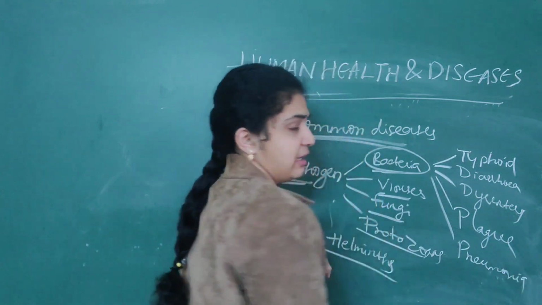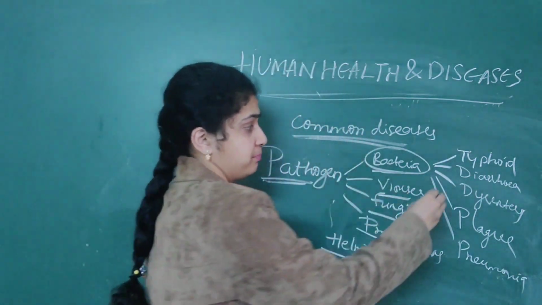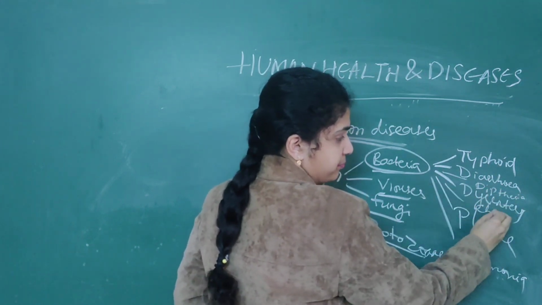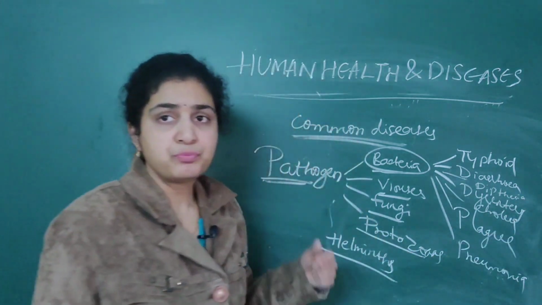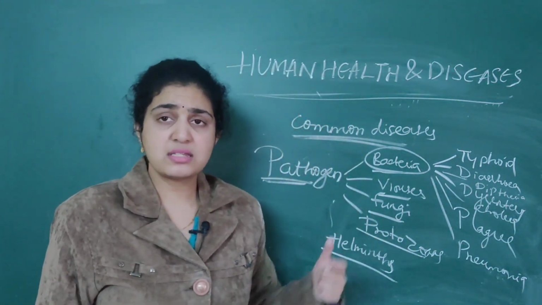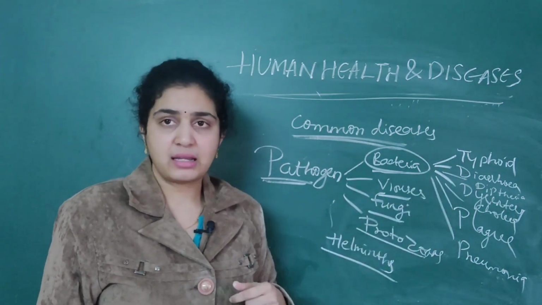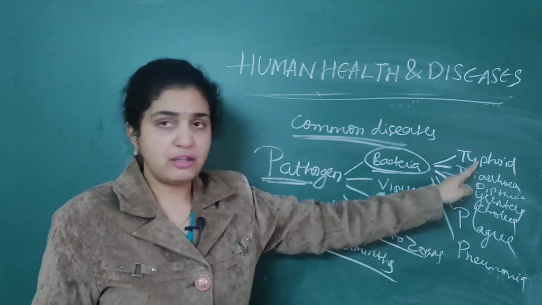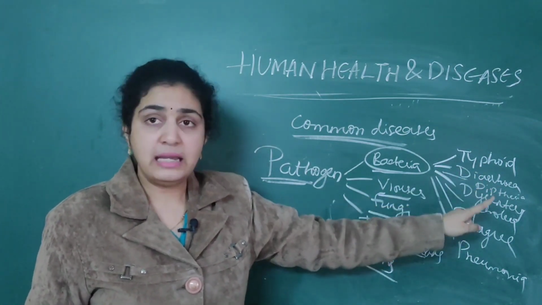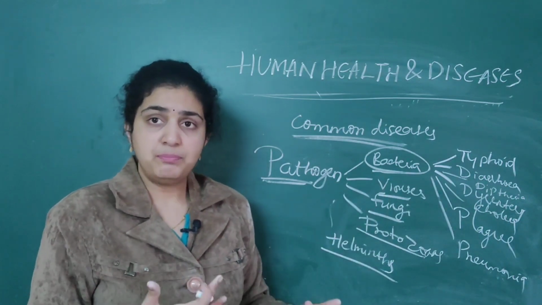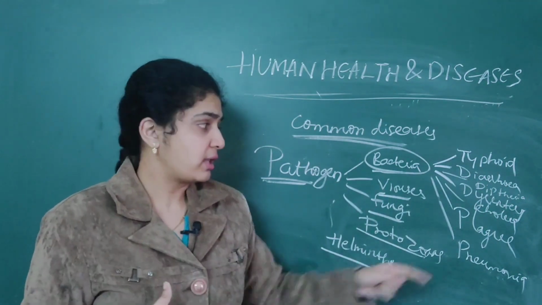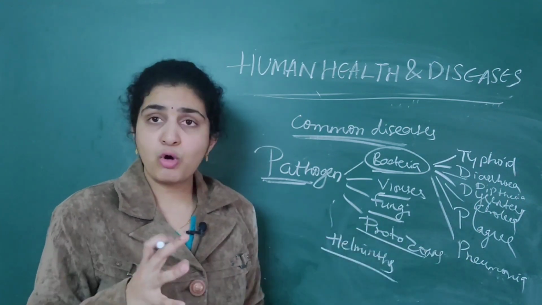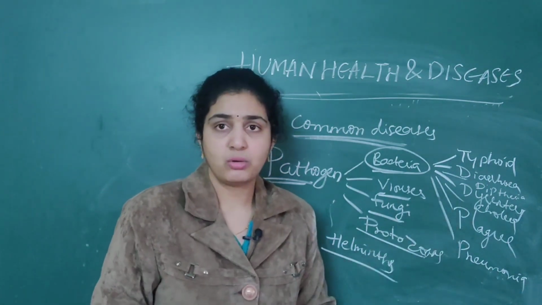Typhoid, diphtheria, cholera. All the mostly waterborne and foodborne diseases are mostly caused by bacteria itself. There are a number of bacterial diseases, but the main ones are typhoid, diarrhea, diphtheria and cholera, which are spread through water, as well as plague, which is also spread by bacteria. Pneumonia also comes under bacteria only.